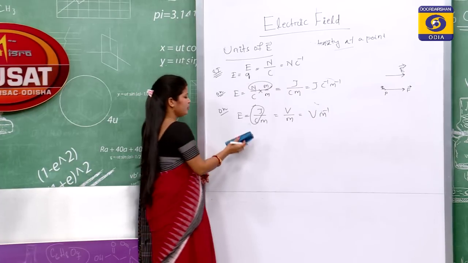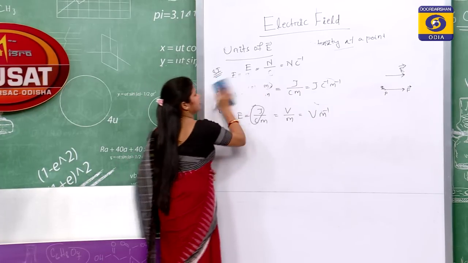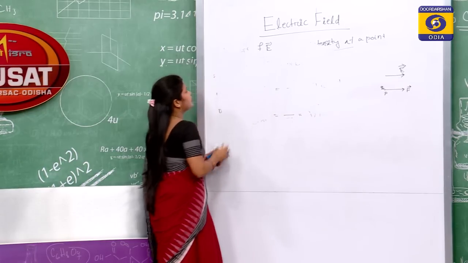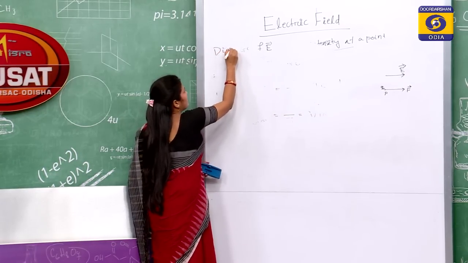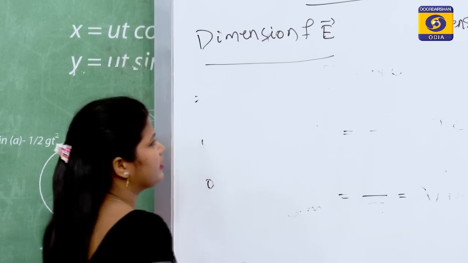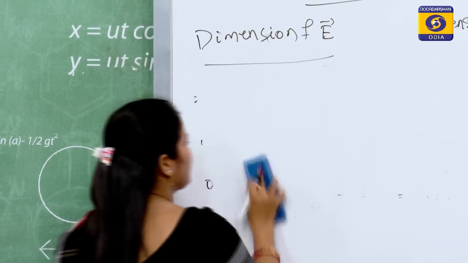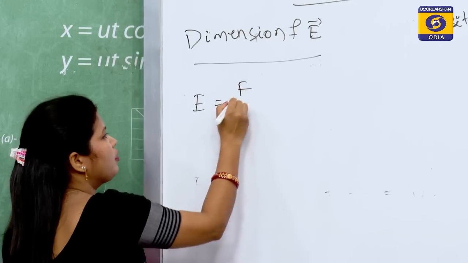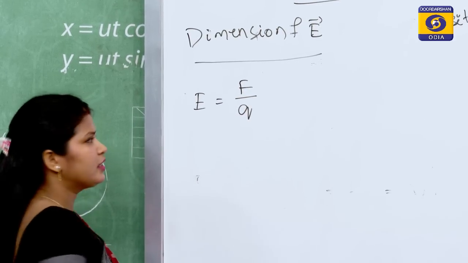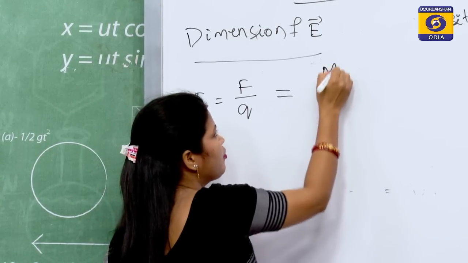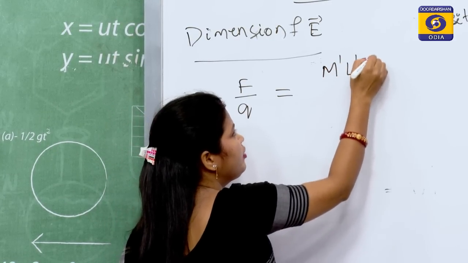Okay. Then what are the dimensions of E? E is equal to F, force upon charge. What is the dimensional formula of force? Yes, M1 L1 T minus 2.